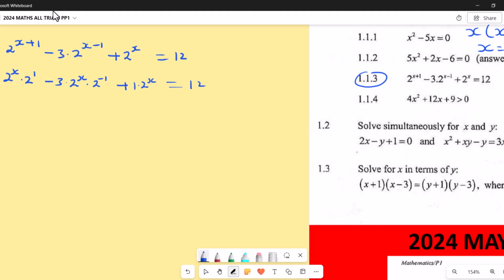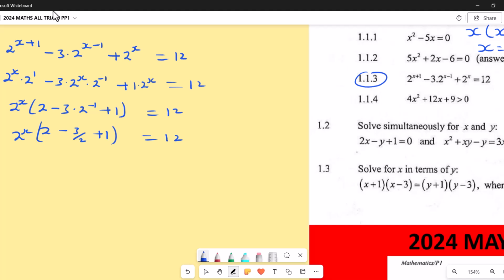So I'm going to say 2 power x outside brackets, left with a 2 minus 3 times 2 to the power minus 1, then plus 1, equals 12. So this is saying 2 minus 3 over 2 then plus 1, then into 2 to the power x equals 12. So here right now 2 plus 1 is 3.